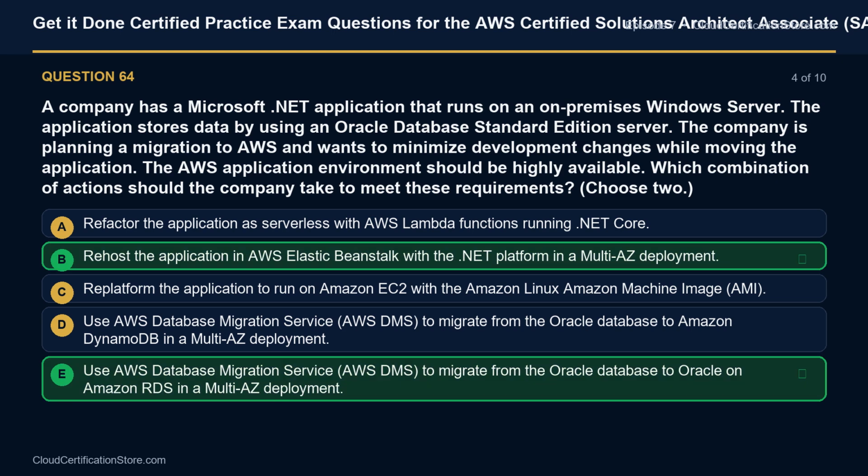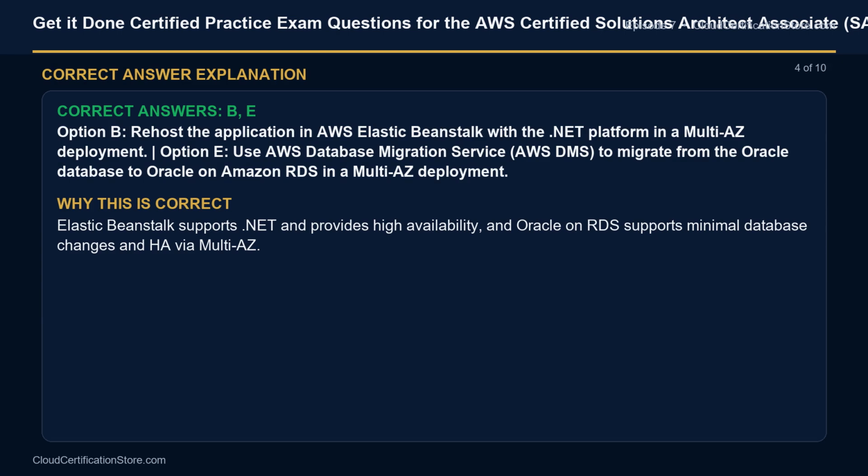The correct answers are B and E. Option B. Rehost the application in AWS Elastic Beanstalk with the .NET platform in a multi-AZ deployment. Option E. Use AWS Database Migration Service, AWS DMS, to migrate from the Oracle database to Oracle on Amazon RDS in a multi-AZ deployment. Explanation: Elastic Beanstalk supports .NET and provides high availability, and Oracle on RDS supports minimal database changes and HA via multi-AZ.